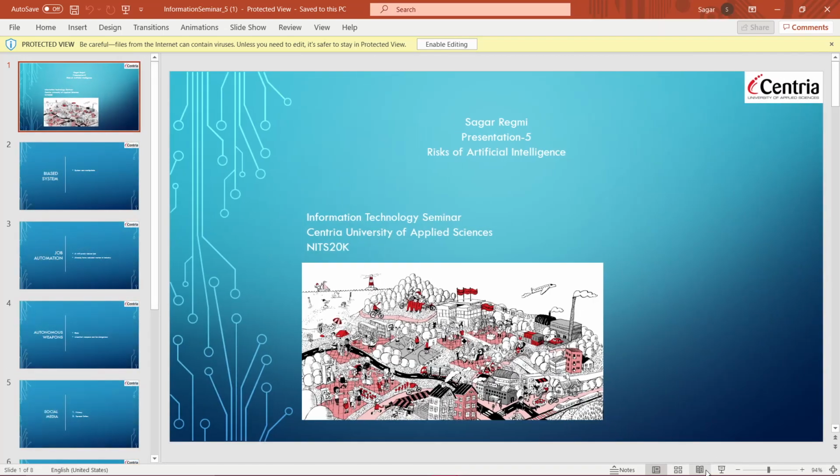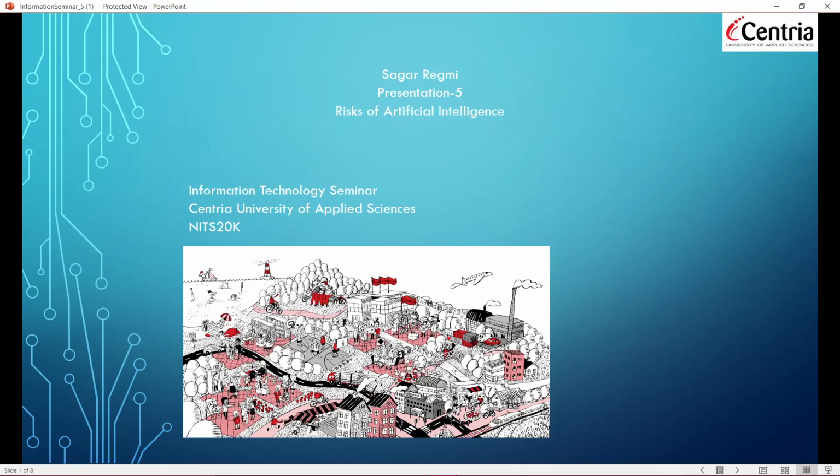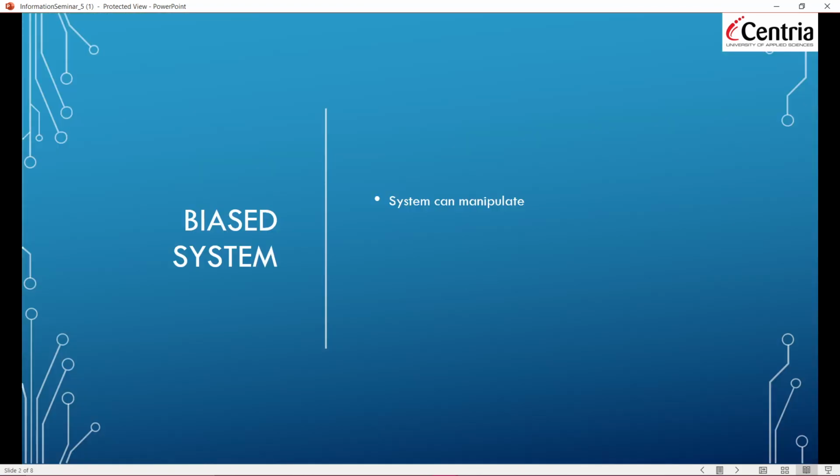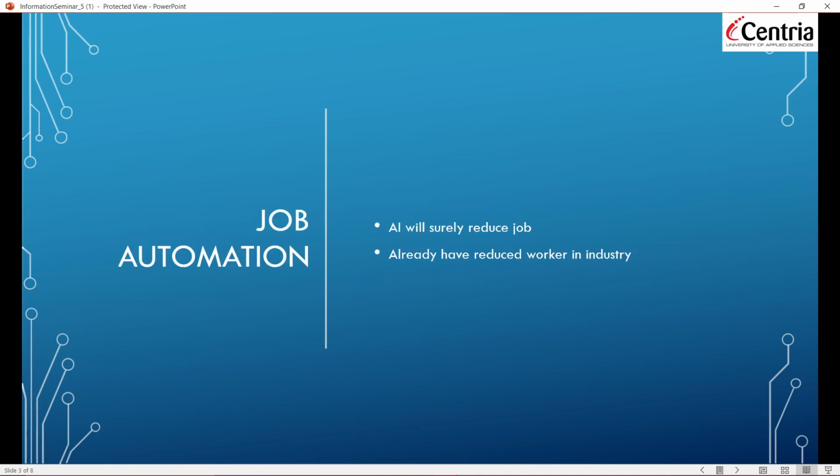Okay, here we're going to talk about the risks of AI. Risks of artificial intelligence. Biased systems. Yes, of course, a biased system can be created and manipulated by using AI. Job automation. AI will surely reduce jobs.